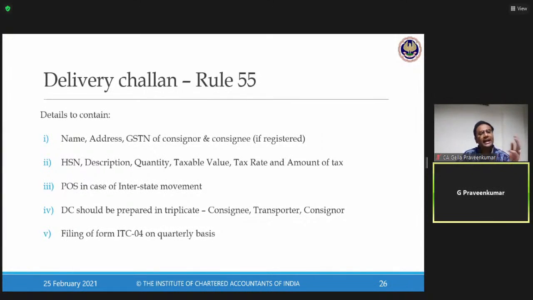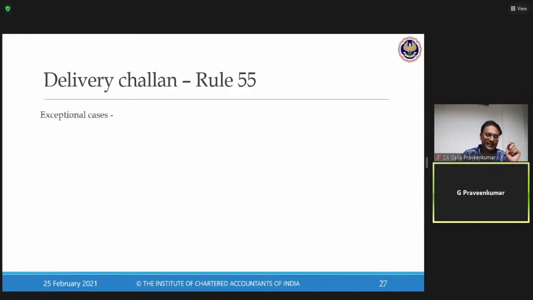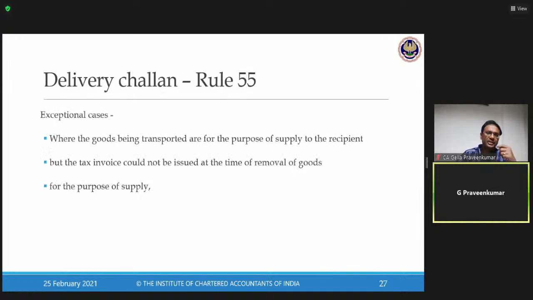And for this delivery challan, as with a tax invoice, 3 sets are required: original for consignee, duplicate for transporter, triplicate for consignor. Along with that, in continuation of our last class, for job work under section 143, ITC-04 has to be filed on a quarterly basis. This is something we need to understand in relation to Rule 55.